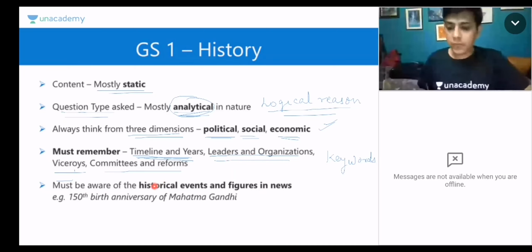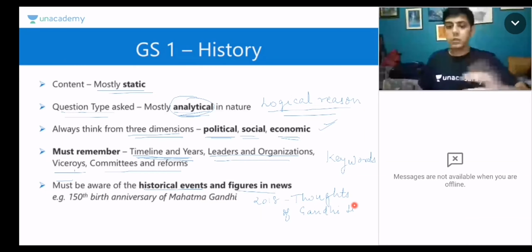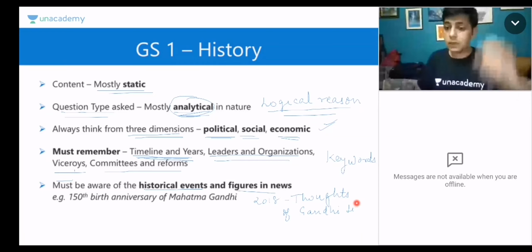And finally, you must be aware of the historical events and figures in the news. This is very, very important. For example, we were celebrating the 150th birth anniversary of Mahatma Gandhi, right? So this year in 2018, there was a question on the thoughts of Gandhi ji. Similarly, even in 2017, there was a question based on a historic event which was in the news.